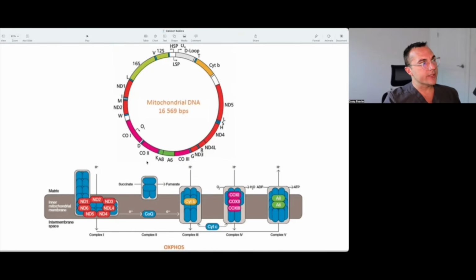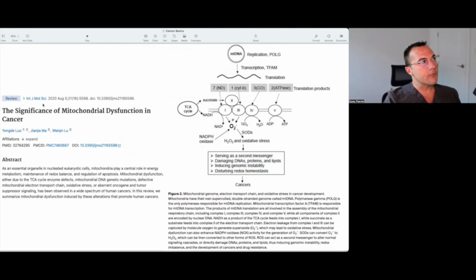So my point is that when there are DNA mutations within the mitochondrial DNA, we're not talking about the nuclear DNA, we're talking about the mitochondrial DNA. Whenever you damage this mitochondrial DNA, that has the ability to damage the encoded proteins on the OXPHOS system, and that can lead to problems also. That's highlighted pretty well right here.